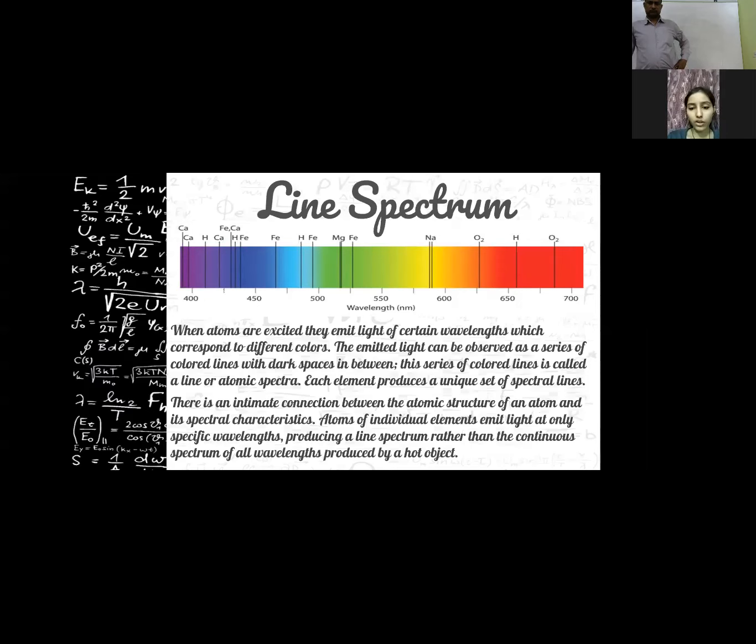Atoms of individual elements emit light at only specific wavelengths, producing a line spectrum rather than the continuous spectrum of all wavelengths produced by a hot object. Next, please.